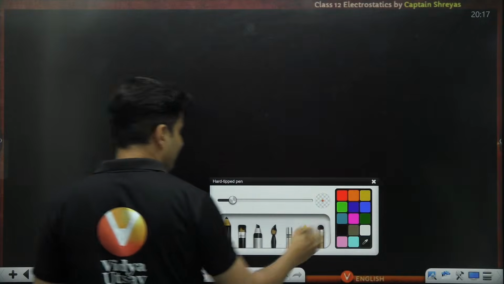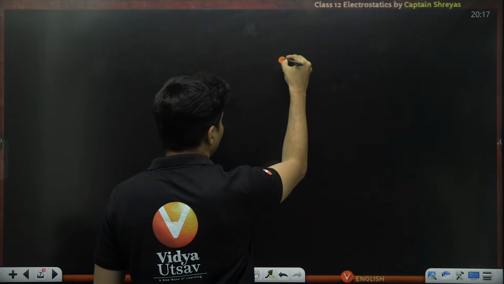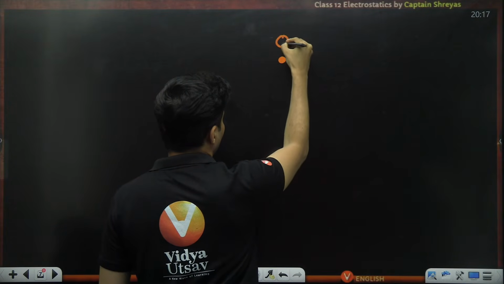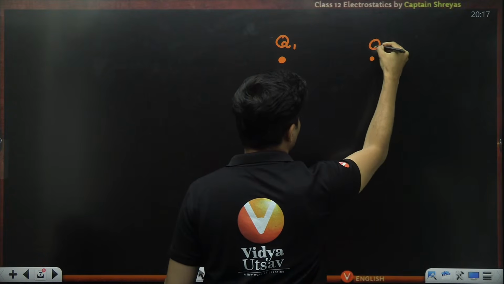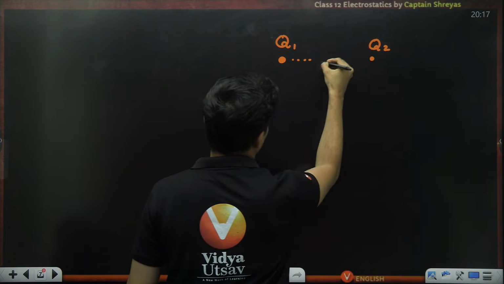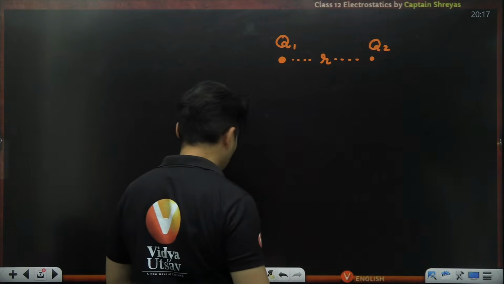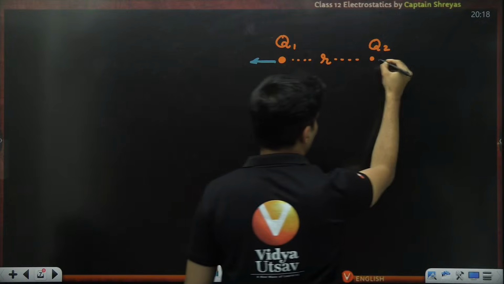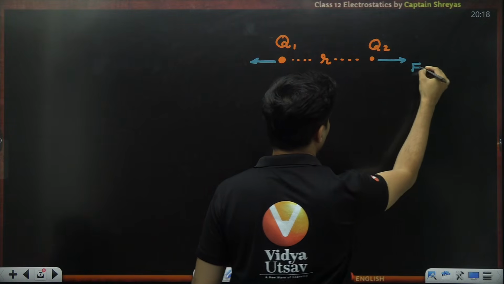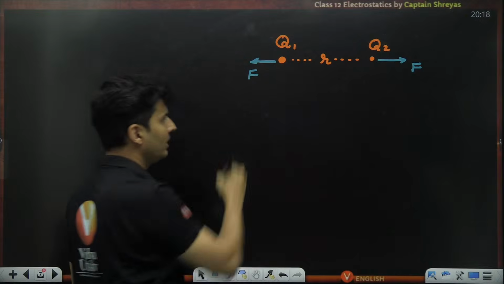See, we had seen before that if you have a charge Q1 and another charge Q2 separated by some distance R, then there is some kind of a force of either attraction or repulsion depending on whether they are like or unlike.